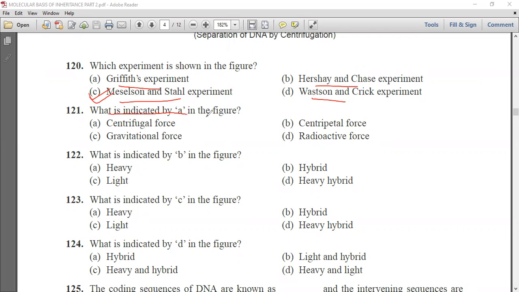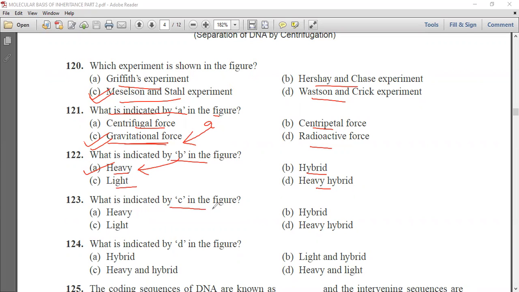Now next question is, what is indicated by A in the figure? Centrifugal force, centripetal force, gravitational force, or radioactive force. Now A, it represents the gravitational force. So centrifugation is taking place in terms of this gravitational force. Now next question is, what is indicated by B in the figure? Heavy, hybrid, light, or heavy hybrid? This B, it indicates the heavy band.